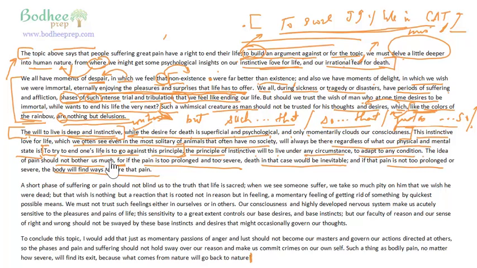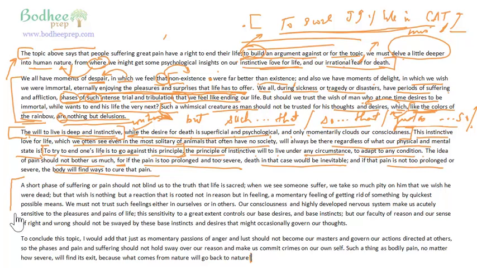He says if the pain is too prolonged or too severe, death would be inevitable, because the body will finally give way. Right? But if that pain is not too prolonged, the body will find ways to cure that pain. So why should you interfere in what the body can do, what nature can do, is what the author wants to say.